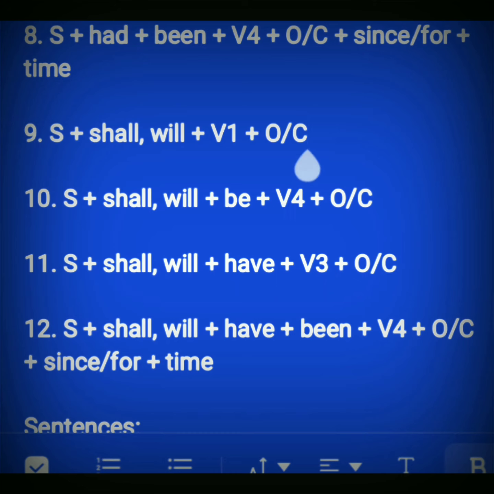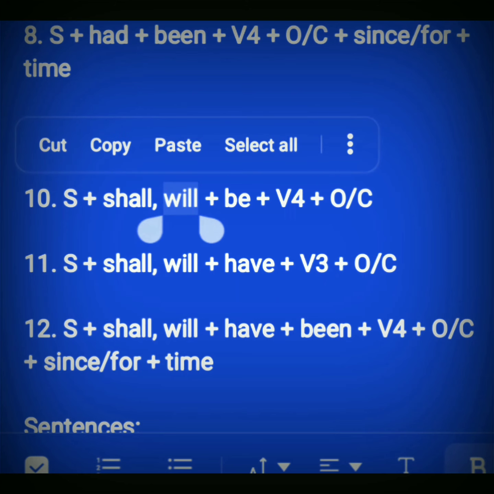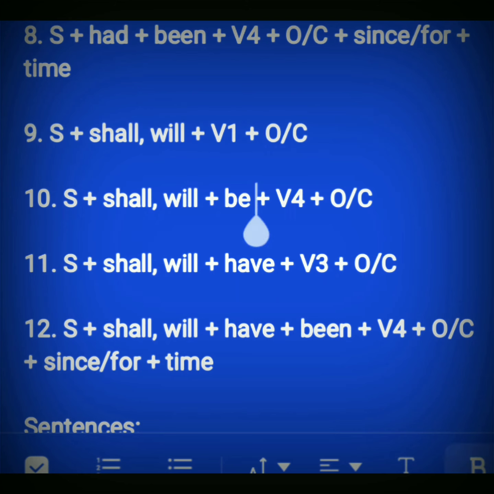Then suppose future continuous: subject plus shall/will, they are future verbs, and then be plus fourth form of the verb. That shows continuity. Plus object or complement. So we use shall/will plus be plus V4, fourth form of the verb, in future continuous tense.